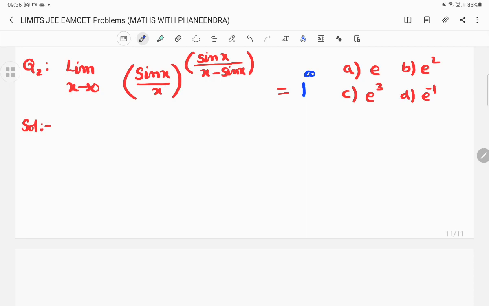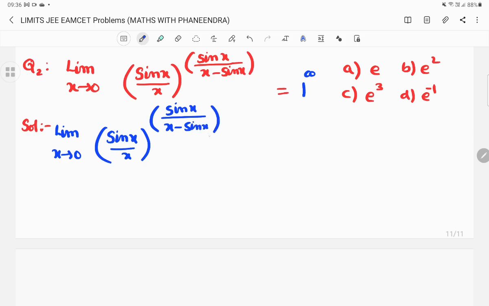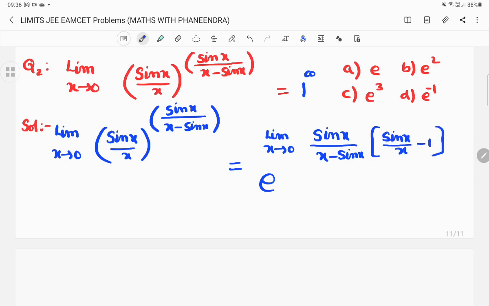So whenever the given limit is 1 power infinity, we can write it as limit x tends to 0, (sin x by x) whole power (sin x divided by x minus sin x), which can be written as e power limit x tends to 0, g of x into f of x minus 1, that is, (sin x divided by x minus sin x) into (sin x by x minus 1). First, this is the way you have to write.